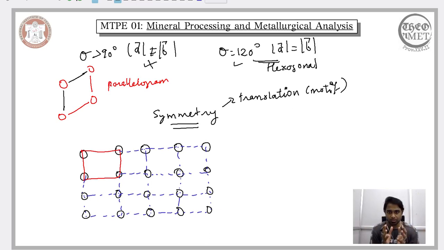So I hope you are able to understand the meaning of translation symmetry. It's nothing but repetition over a plane that will render you the lattice. So repetition over a dimension, maybe 2 dimensions, 3 dimensions, will ultimately give you the lattice plane, and ultimately give you the positions of the atoms. So you can start with a unit mesh and then construct the entire arrangement of the atoms. You can start with a given local arrangement and then you can identify the entire arrangement of the atoms just by repeating it. This is possible because of the translation symmetry.